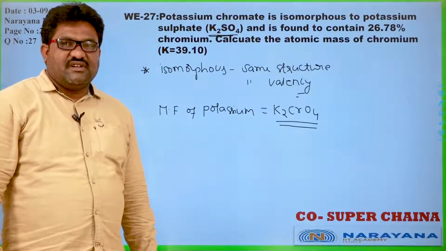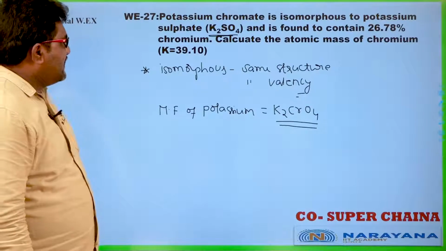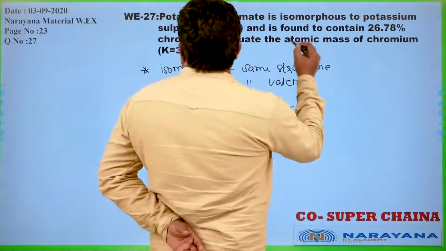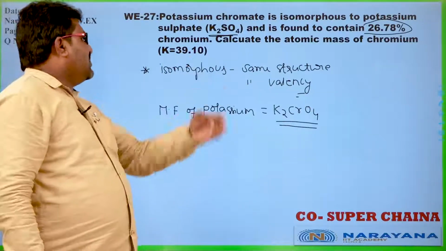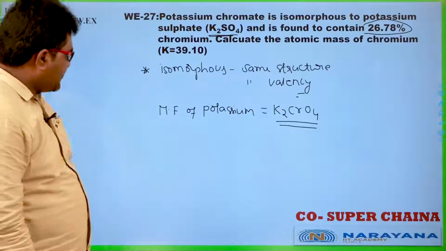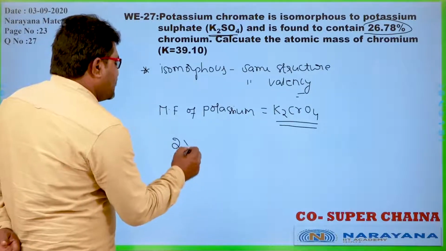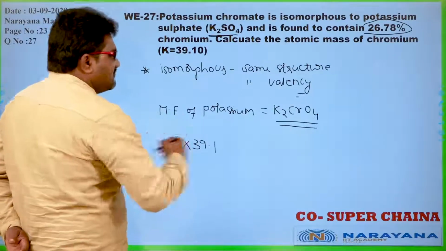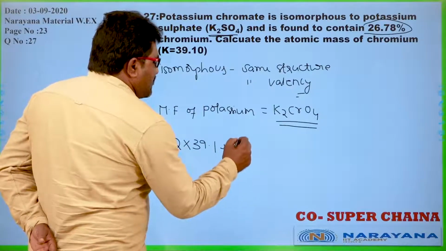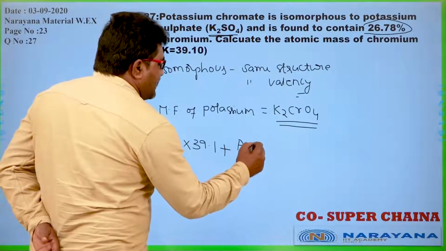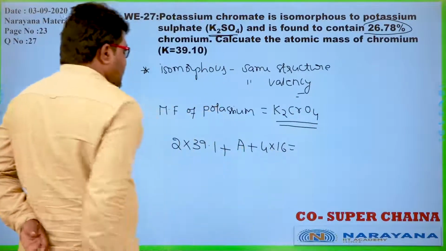Now the molecular formula here, percentage of chromium he has given in this problem. So we can calculate the atomic mass of chromium, right? So atomic mass of chromium is nothing but 2 into 39.1 is the mass of potassium plus chromium we don't know, I can take it as A, plus 4 into 16 is the atomic mass.